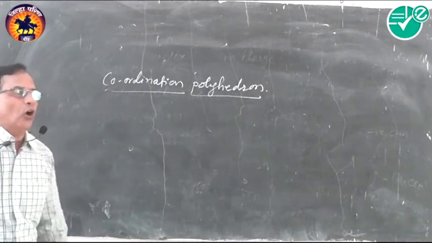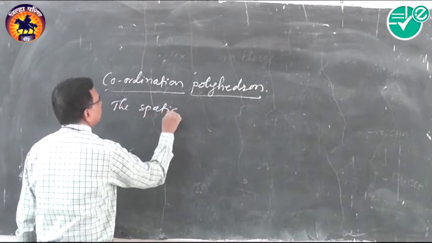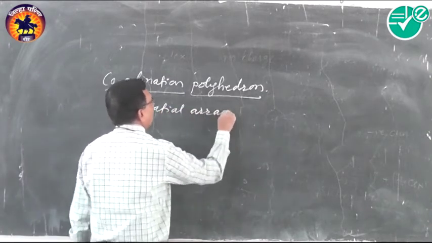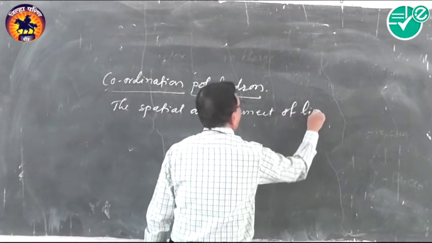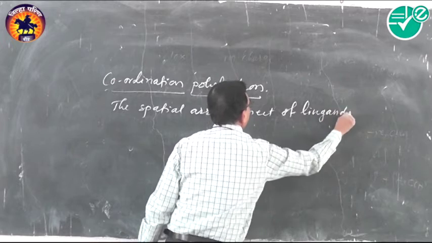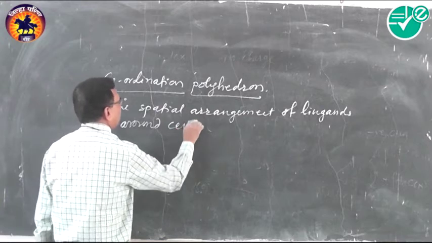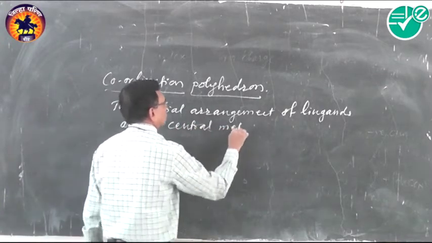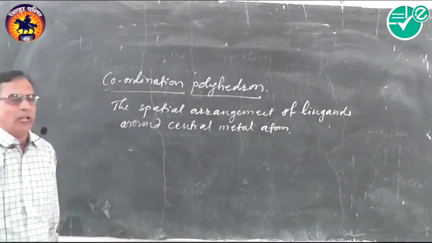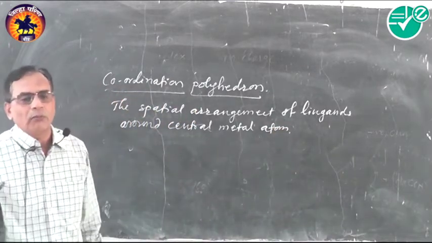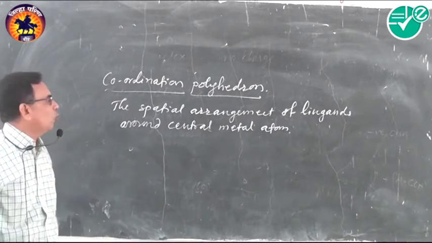What is coordination polyhedron? It is the spatial arrangement of ligands around the central metal atom. The spatial arrangement of ligands around the central metal atom is the coordination polyhedron, or it is also known as geometry.